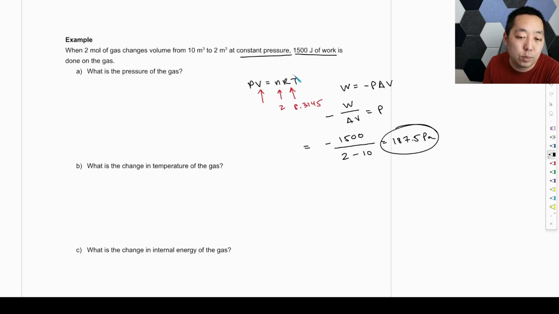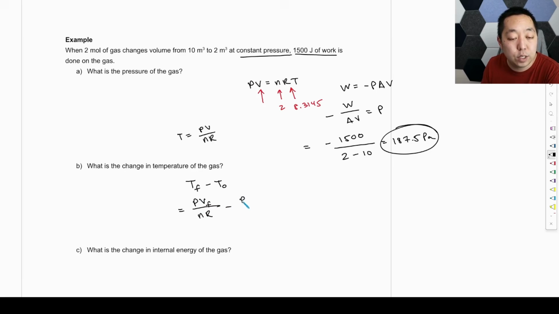Okay, what's the change in temperature of the gas? Well, now we want to look at PV equals nRT. Because we know the pressure is the same, we want to look at the final temperature minus the initial temperature. If you look at this, T is equal to PV over nR. So we're going to look at the final pressure. The pressure stays the same. We're just going to look at the final volume over nR minus the initial volume over nR.